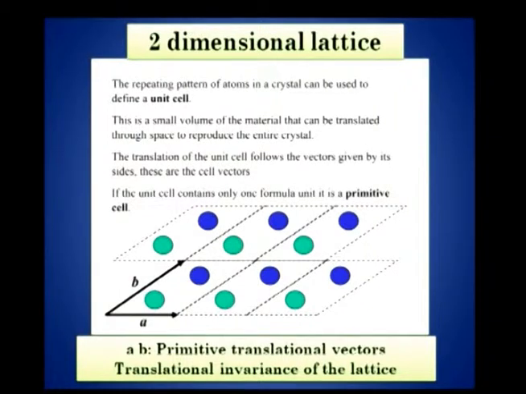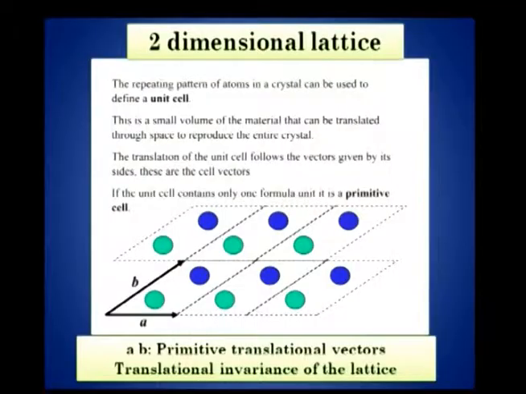The area encompassed by this section is called the primitive unit cell. By repeatedly translating the primitive unit cell, you can generate the entire lattice, either by translating the primitive cell or the compound unit cell.